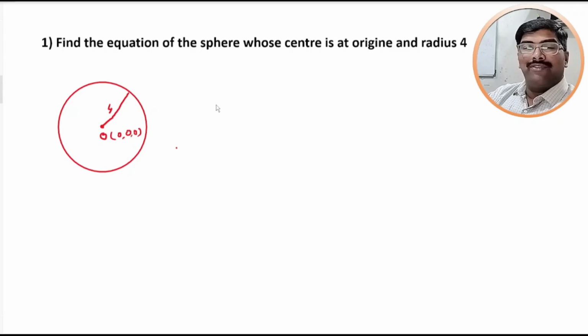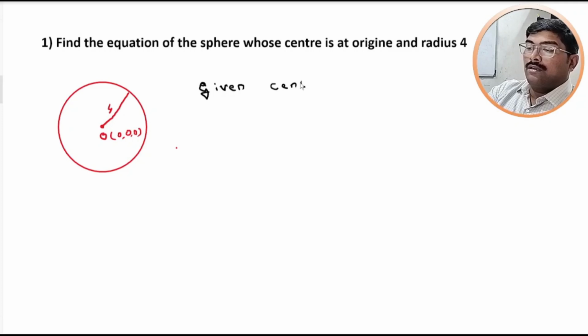So here given that center is 0, 0, 0, that is origin, and radius r is equal to 4.